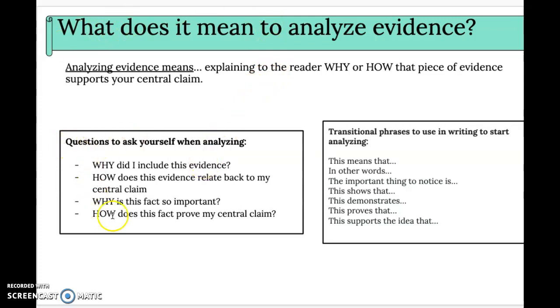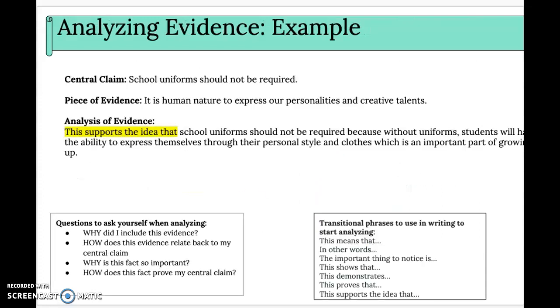So you would think about questions right here, and you would always start your sentence or 2 of analysis with a transition phrase. This means that. In other words, this proves that. Okay, here's an example. So the claim here is school uniforms should not be required. A piece of evidence, which is not a quote, it looks like just a summary from a resource. It is human nature to express our personalities and creative talents. Here's an example of analyzing the evidence.